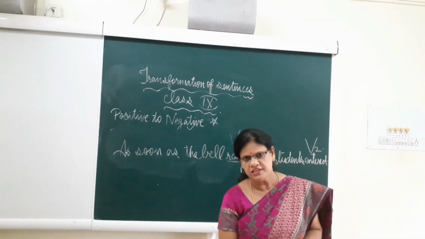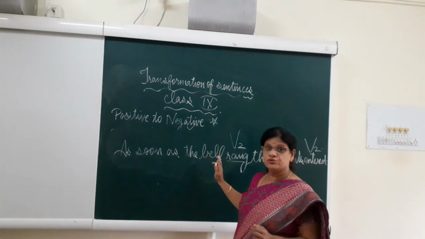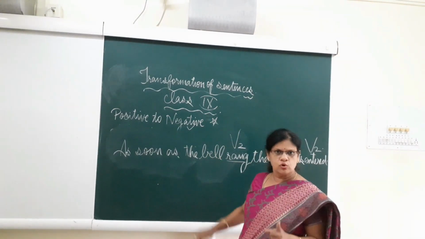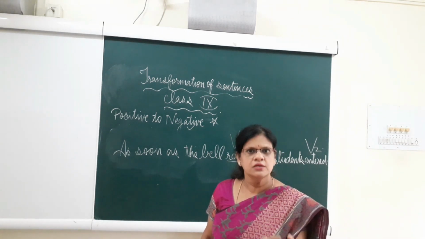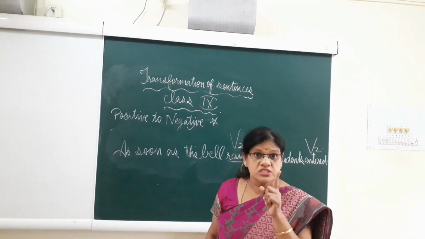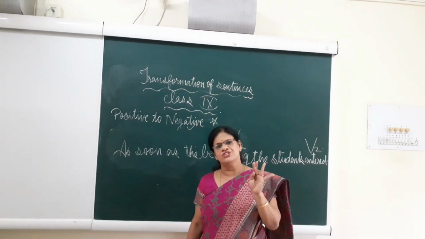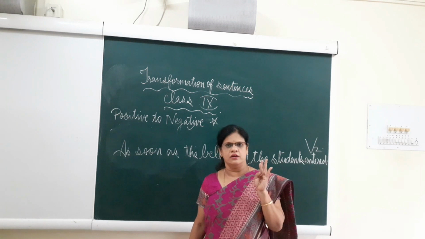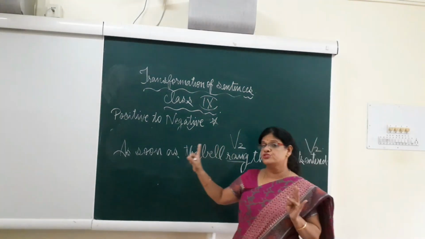So when you make the pattern for no sooner, I told you it should be the same tense. The pattern will be: no sooner did plus subject plus V1. Remember one thing, do, does and did always take V1. So as we are making it simple past tense, we use it this way.